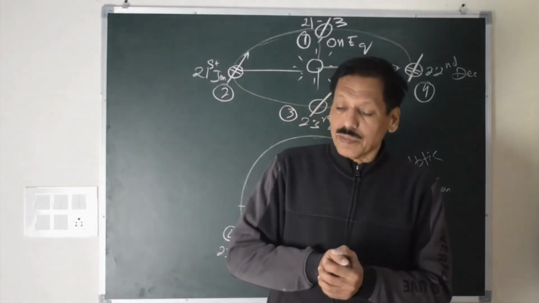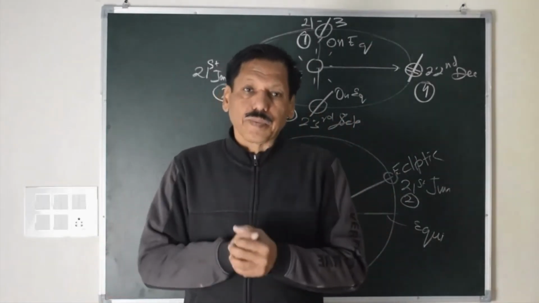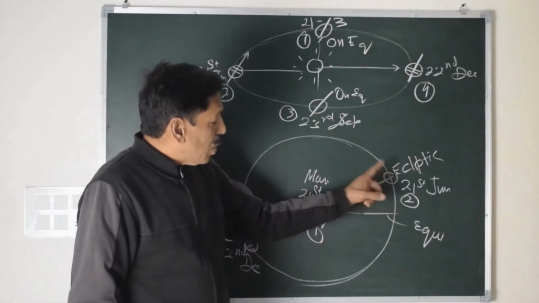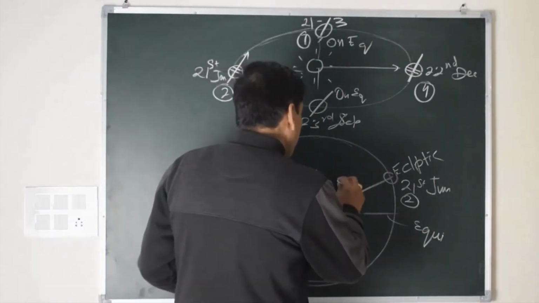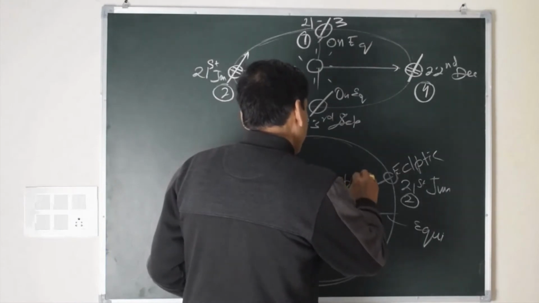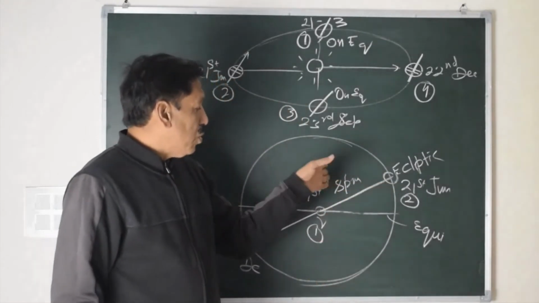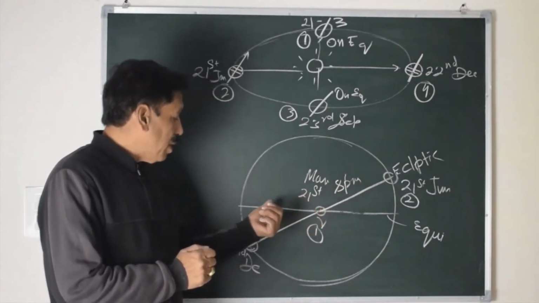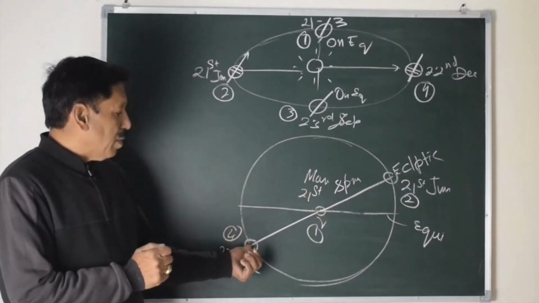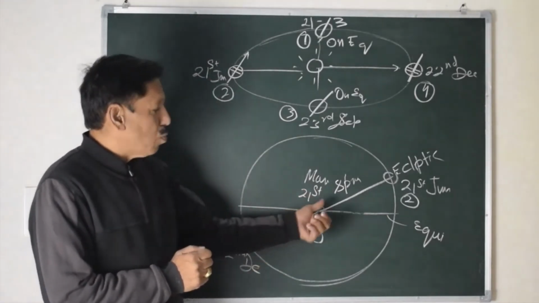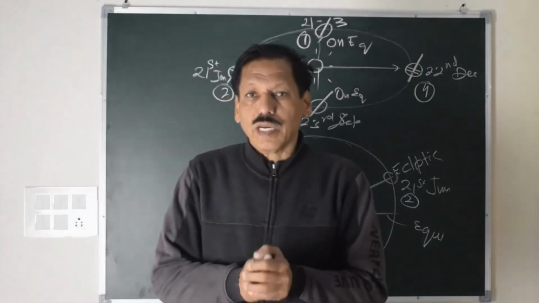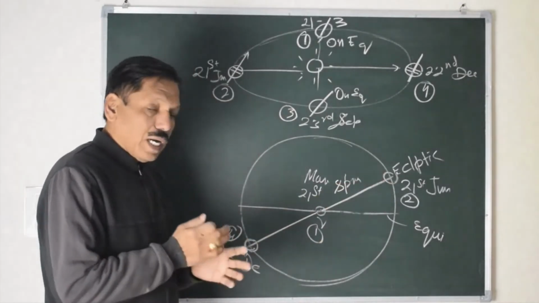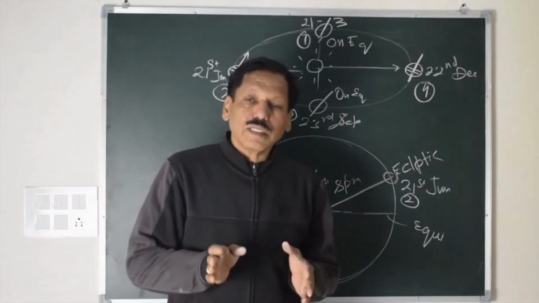Why the duration of these seasons are not equal? When I say from here to here is one season, that is springs, and from 21st June to 23rd September it is summers, right? And from 23rd September to 22nd December it is autumn, and from 22nd December to 21st March it is winter. While the sun is traveling equal distance, why the duration of seasons is not same?